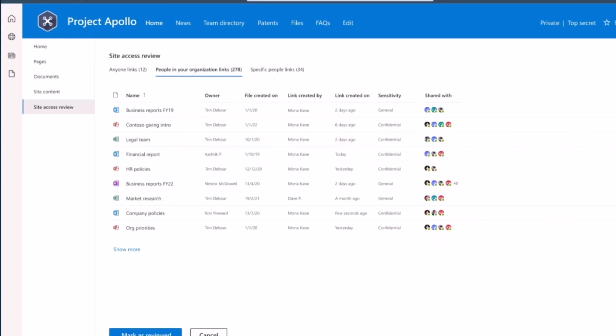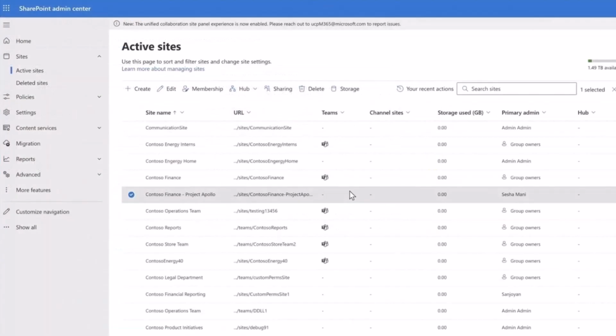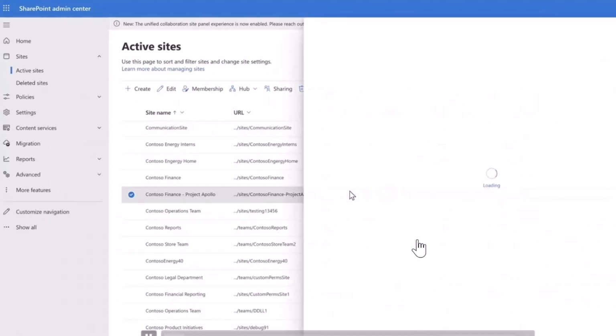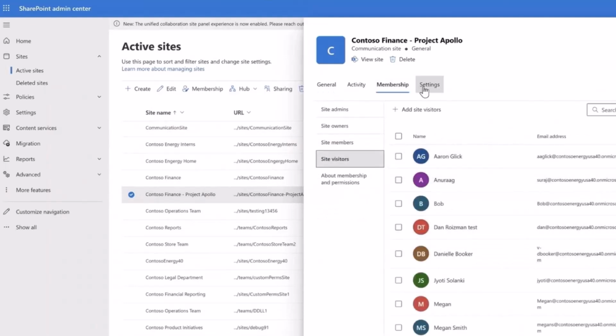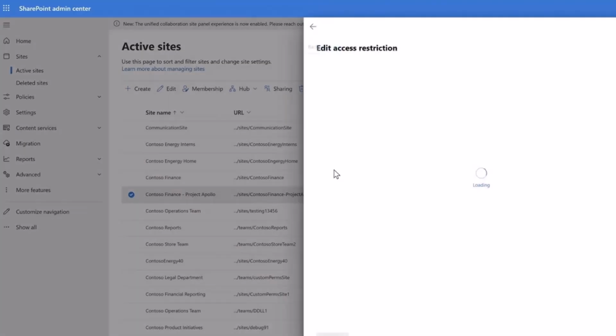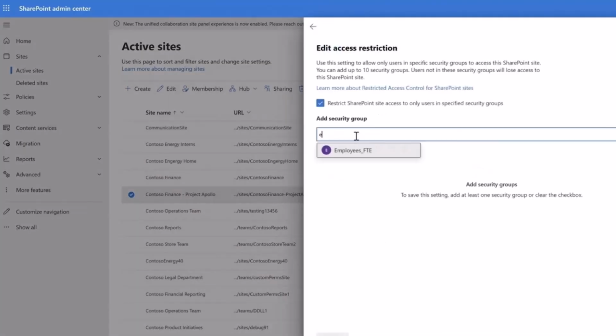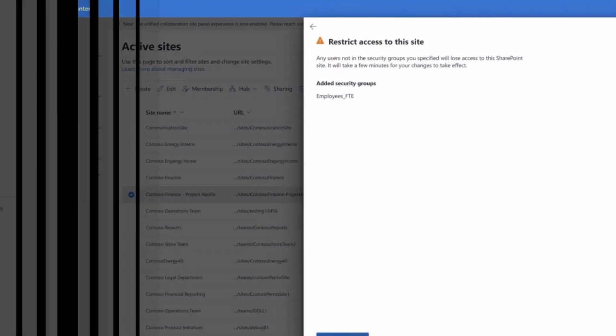And so on. And once they're done, they can mark it as reviewed, which means the next time you launch the report, you will see the review as complete, and that the user has taken action against it. Now, if in case you want to completely take over the control and block any site access, you can do that as well with SAM, right? For example, you see there are a lot of visitors to this sensitive site, and I could now go and say restrict any access to anyone who is not a part of this particular security group, right?